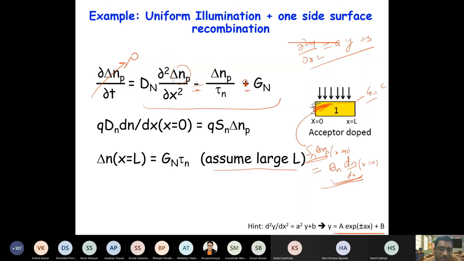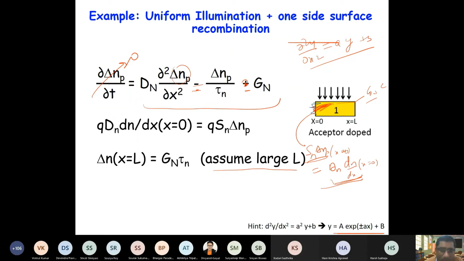So it can be plus ax and minus ax. If you assume both solutions, and x is large, e to the power plus ax will become very large, so that we have to rule out.